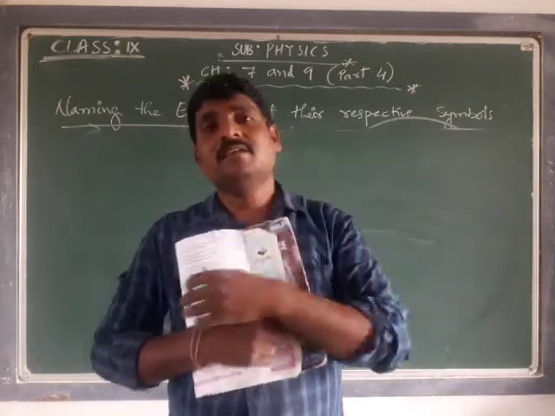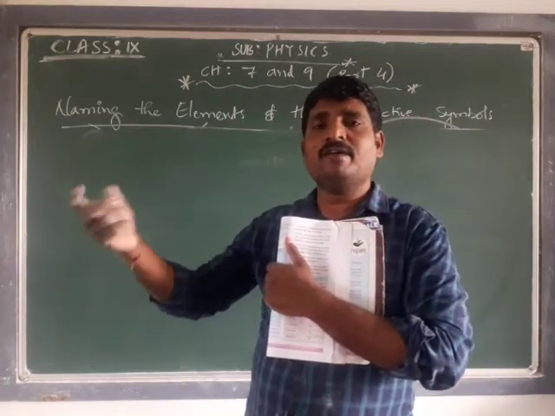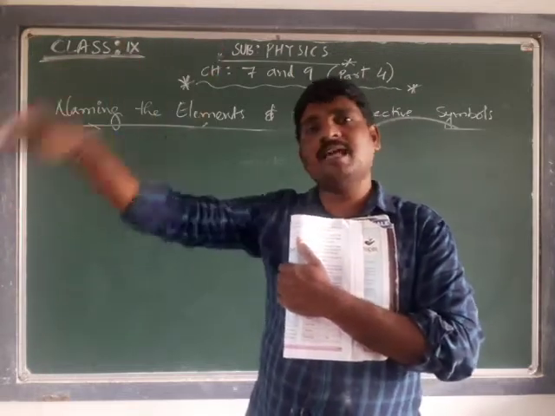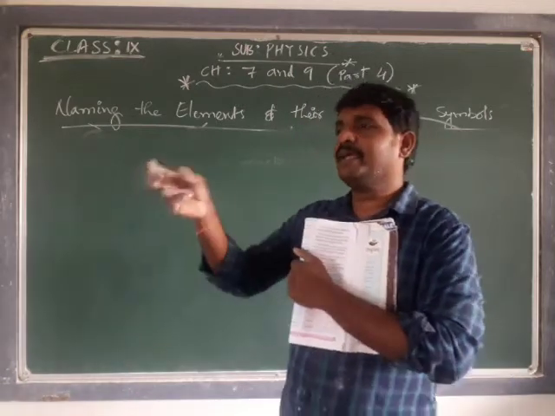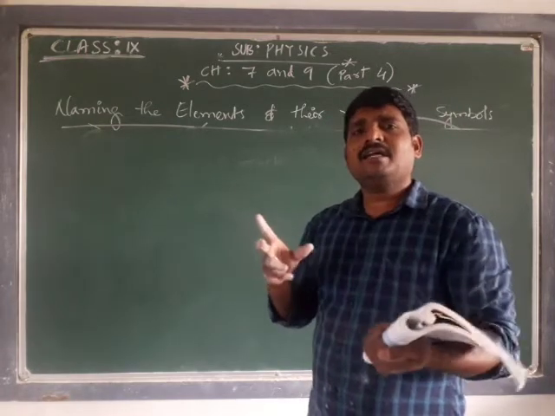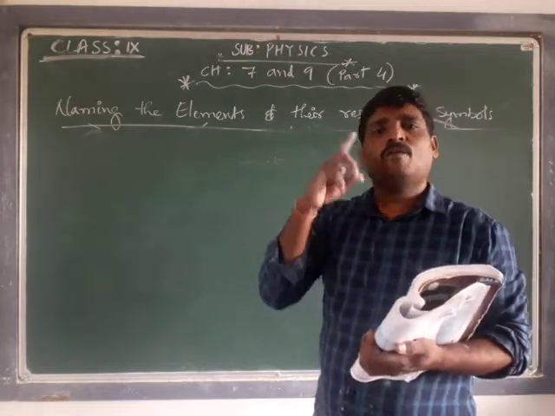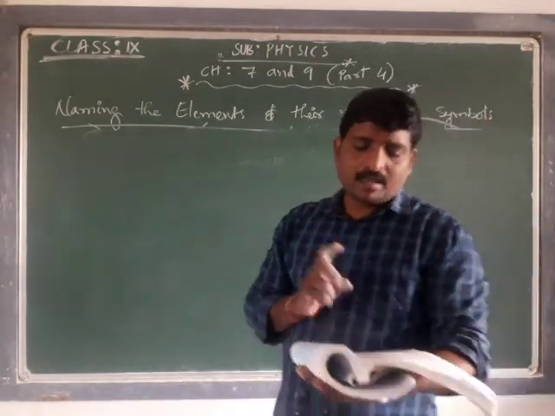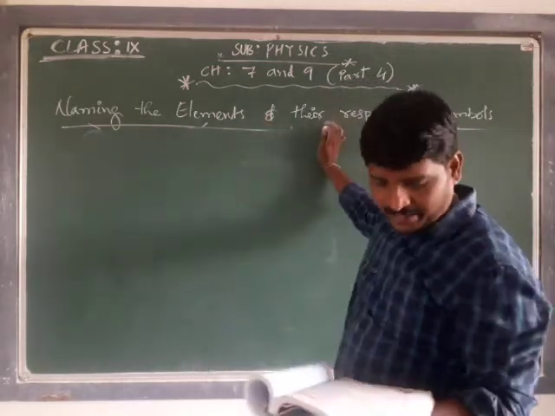So in chemistry, suppose I refer to gold with our respective language name, some other language may have some other name. This creates confusion for scientists to communicate or to refer to that element, gold. To get rid of this confusion, scientists suggested one common name for one element, and one common symbol for the respective elements also.